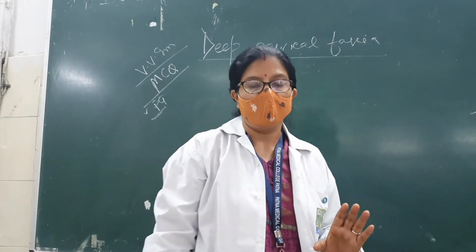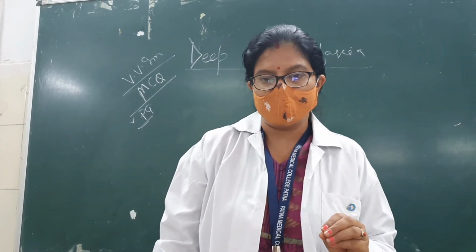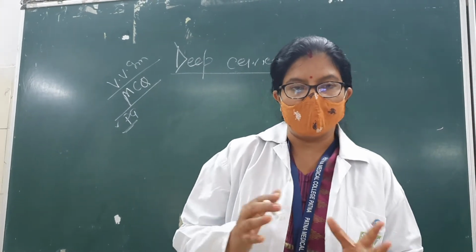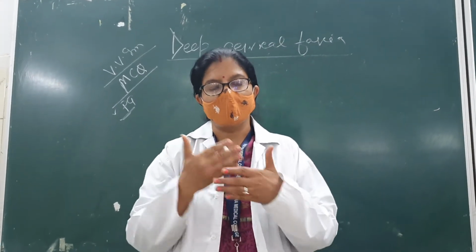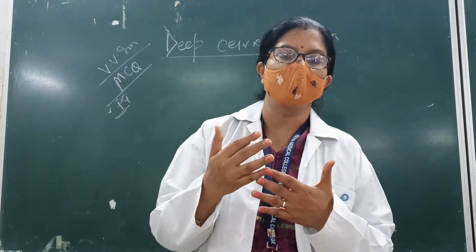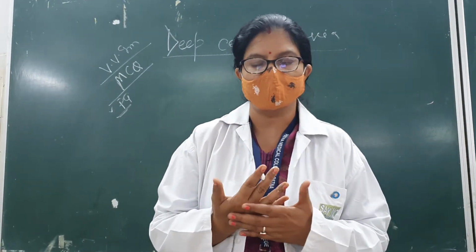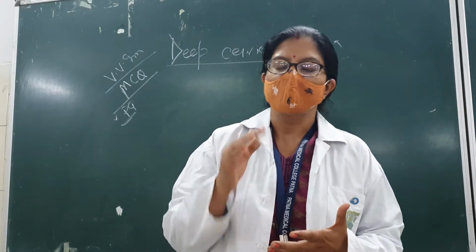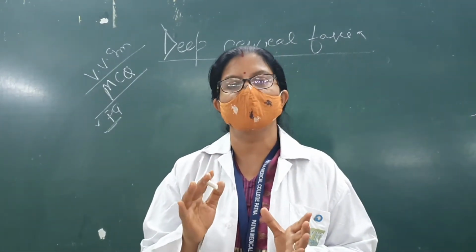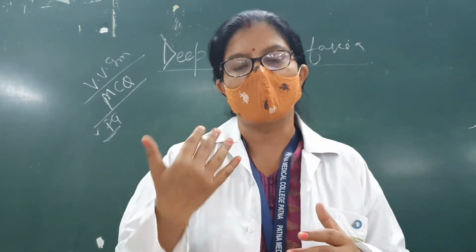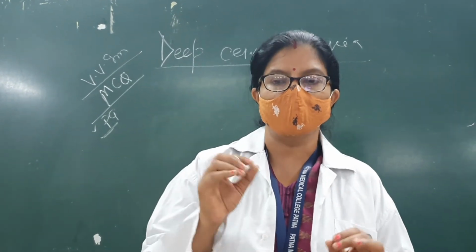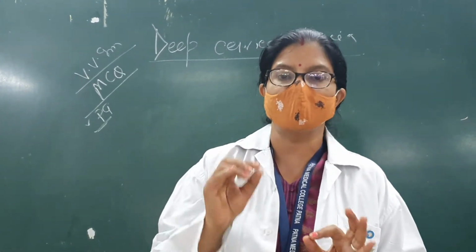So what is deep cervical fascia? You all know the fascia. You know the arrangement: skin, then when you remove the skin, there is a superficial fascia and there is a deep fascia. One peculiar thing about the superficial fascia of the head and neck is that it has a subcutaneous muscle which is known as platysma.